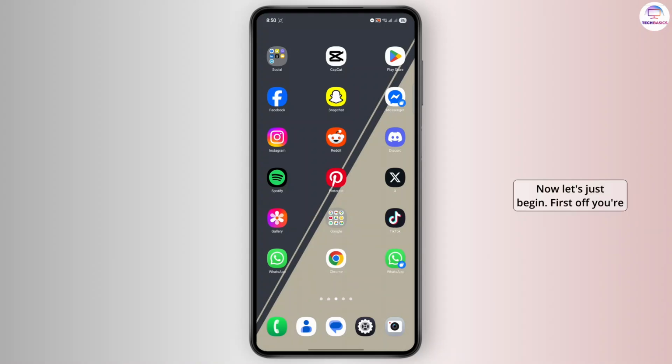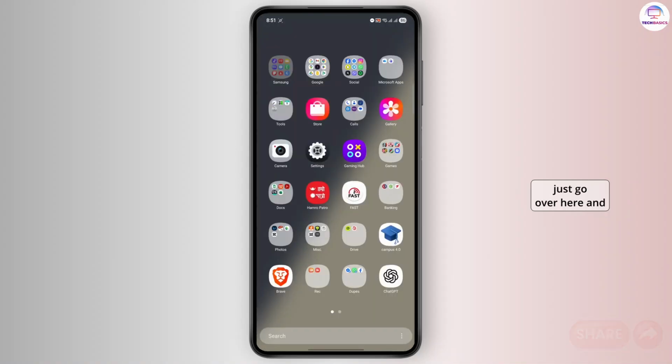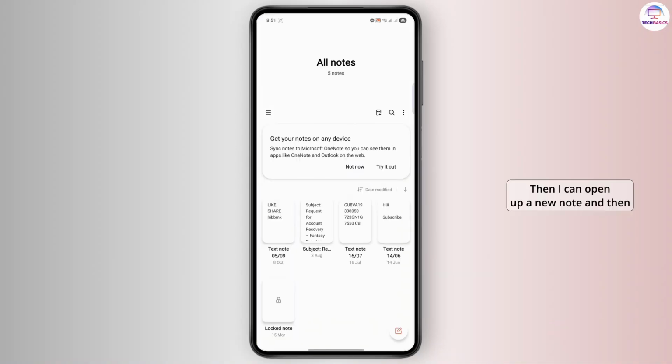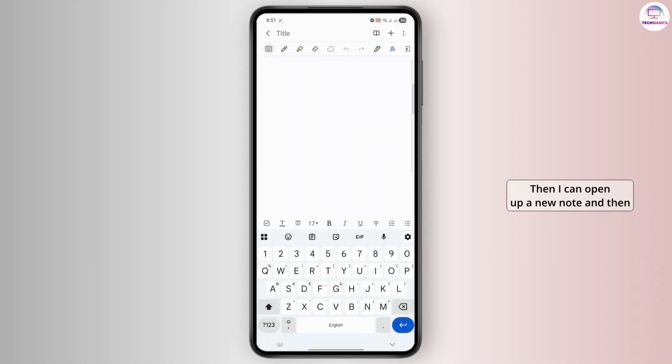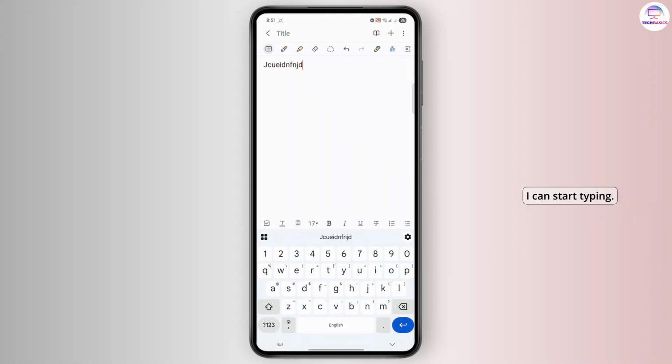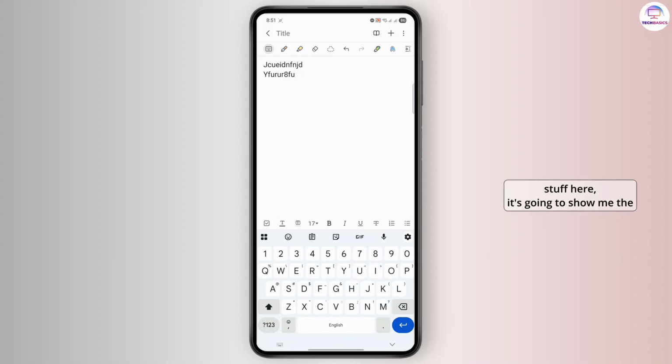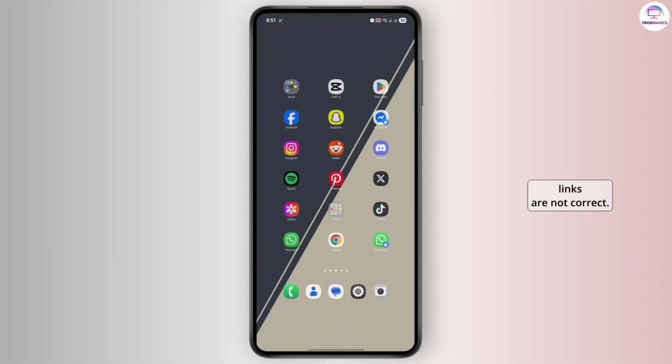Now let's just begin. First off, you're going to have to go ahead and open any notes app or anything like that. So I'll show you what it means. So I'll just go over here and then open up my notes app. Then I can open up a new note and then I can start typing. And if I just go ahead and type random stuff here, it's going to show me the red underline where the spellings are not correct.